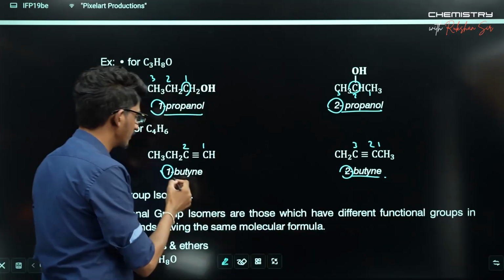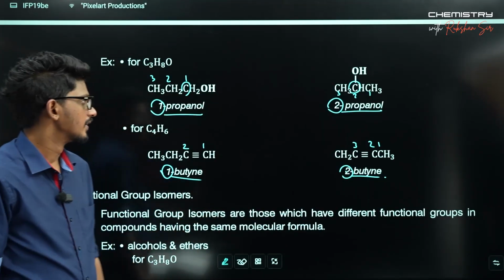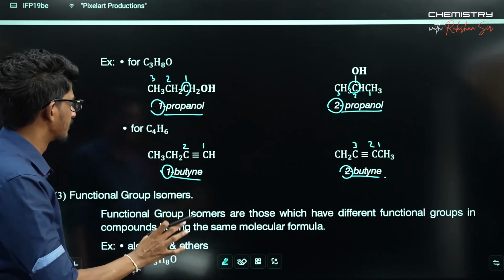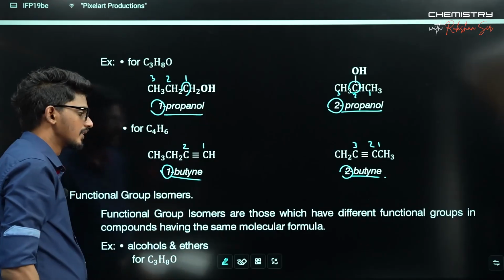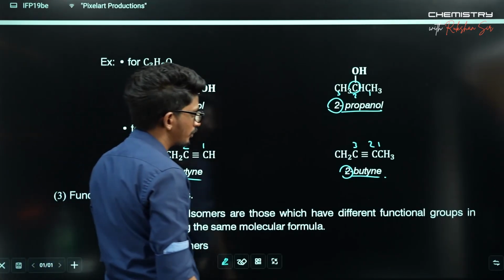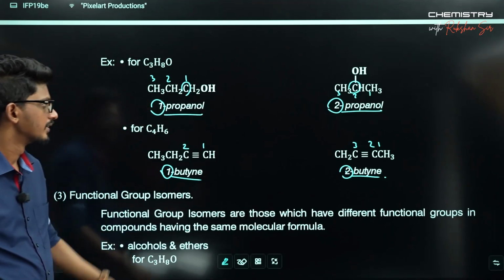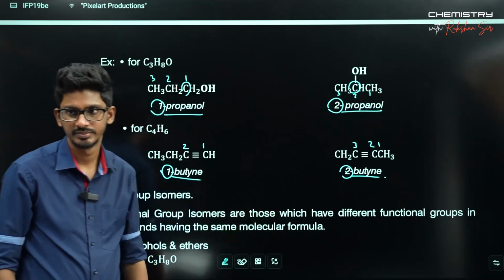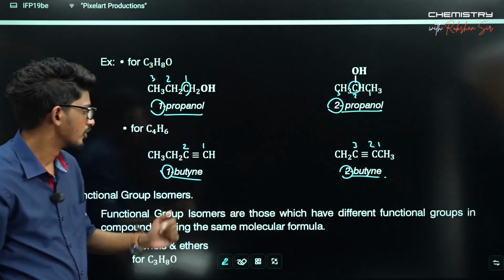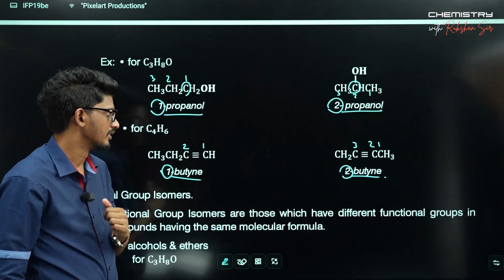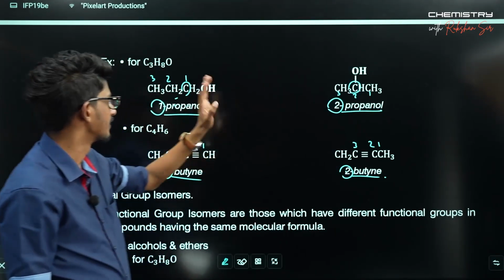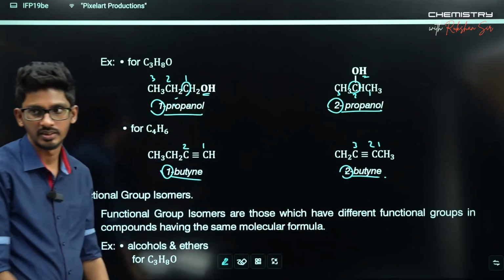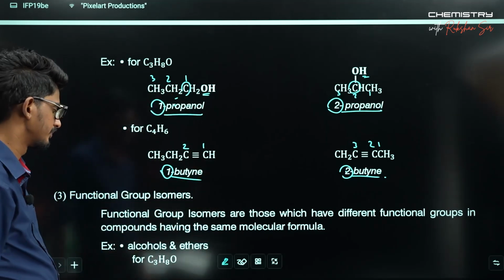See, butane, this is also butane. So the position on the main carbon chain where the functional group or the unsaturation or substituent group appears will change here. The carbon chain is the same. Both are propane in this case. In this case, both are butane. But these two are position isomers because the position of the triple bond changes, and these two are also position isomers as the position of the major functional group changes. Those are the position isomers. Name carries the meaning, right?